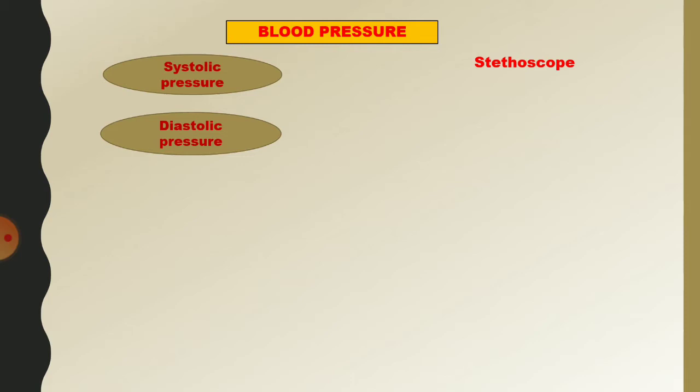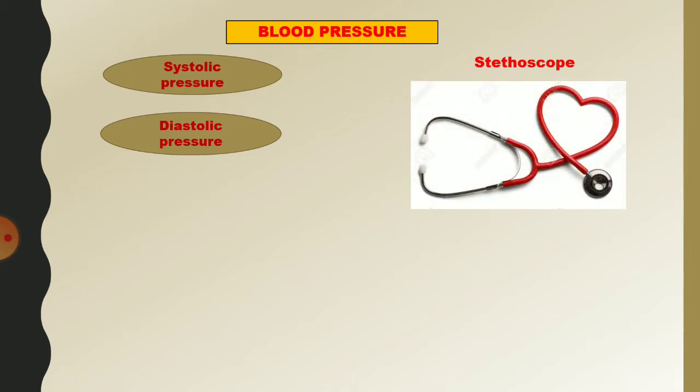It is a useful diagnostic tool to identify the sounds of internal organs, localize health problems and diagnose disease. This is the stethoscope.